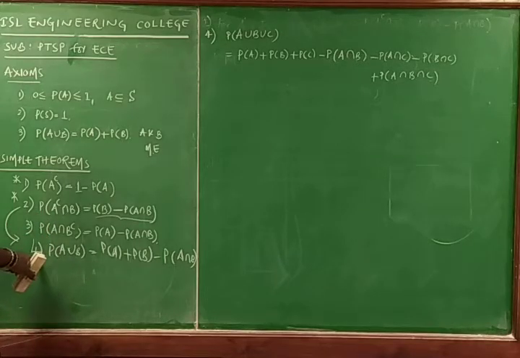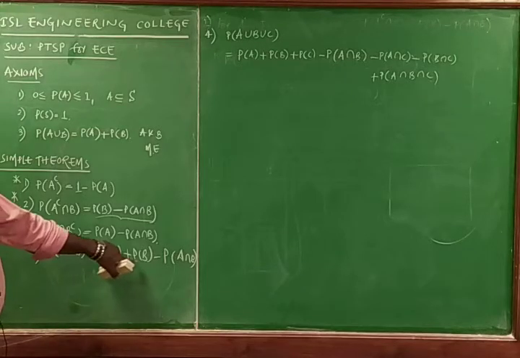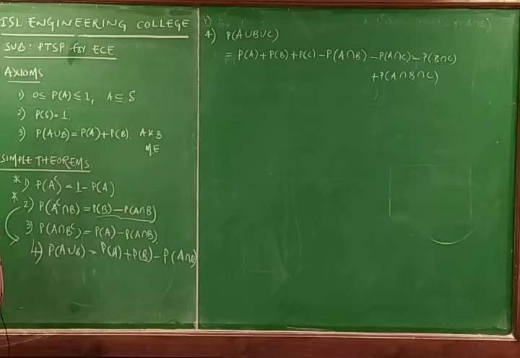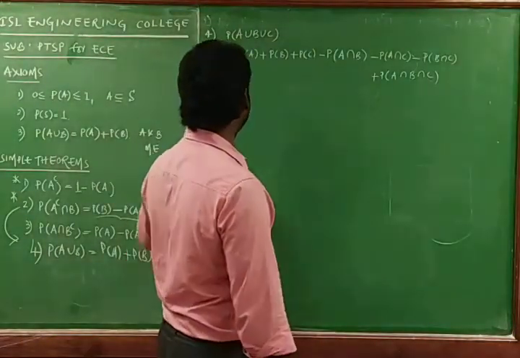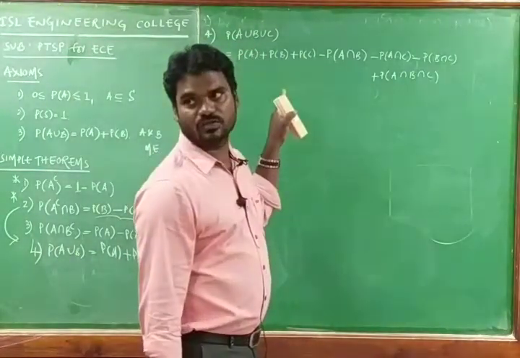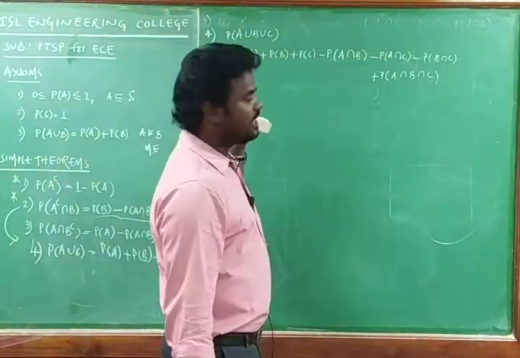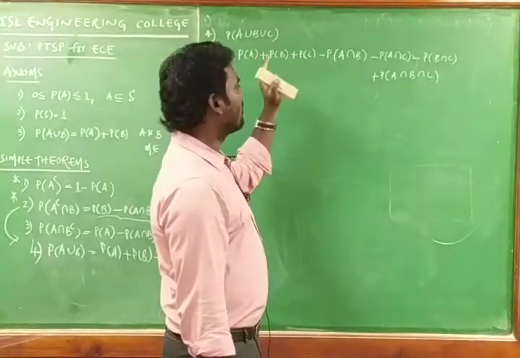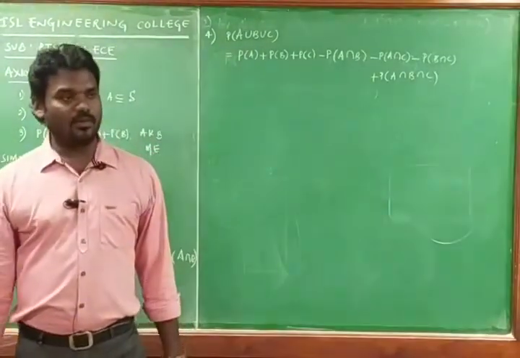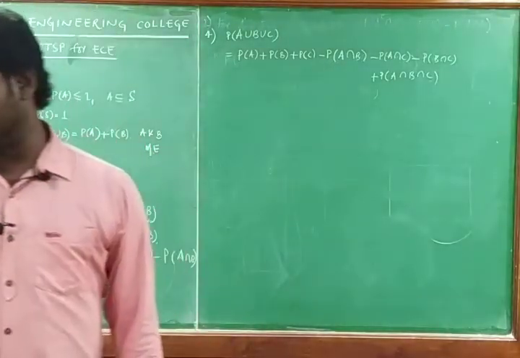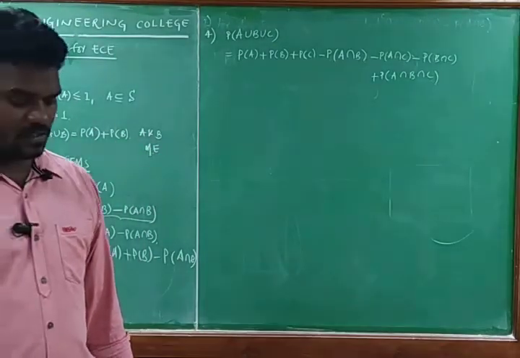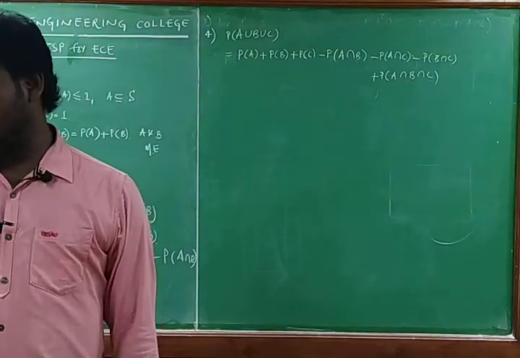This is the fourth one: the probability of A union B is equal to the probability of A plus the probability of B minus the probability of A intersection B. So by including one more event we can have the same theorem: the probability of A union B union C is equal to the probability of A plus the probability of B plus the probability of C minus the probability of A intersection B minus the probability of B intersection C minus the probability of A intersection C plus the probability of A intersection B intersection C.